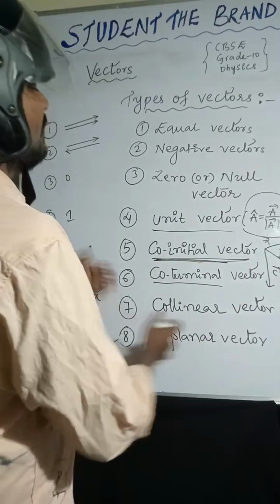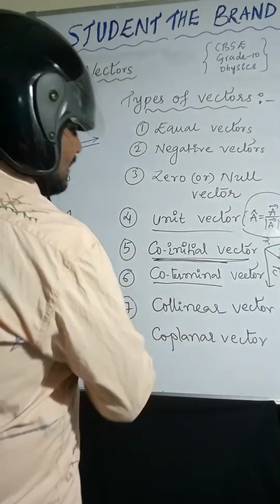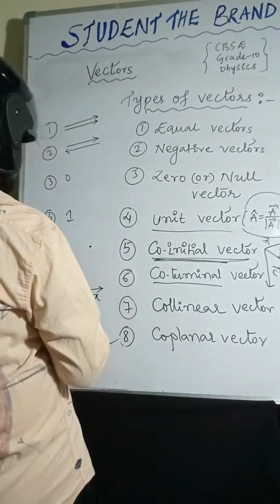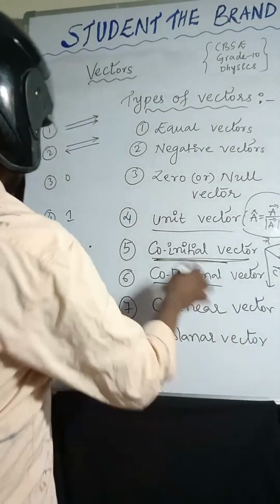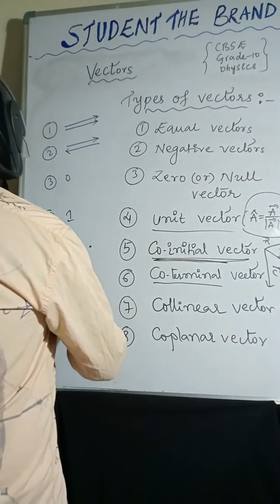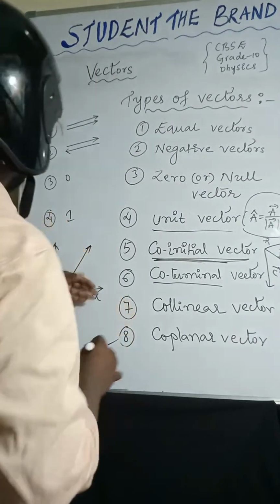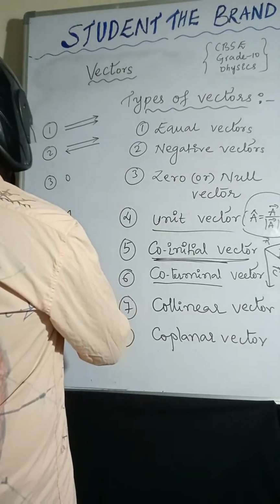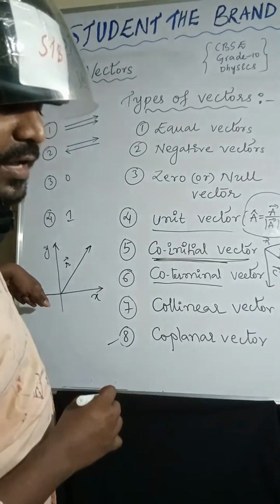Co-terminal vectors, all terminal points, the end points, we are taking. Collinear vectors, all vectors acting in the same line. Coplanar vectors, vectors acting in the same plane. Coming to the position vector, to represent the position of an object with coordinate axes x-axis, y-axis, we take the position vector r bar, starting from the origin.